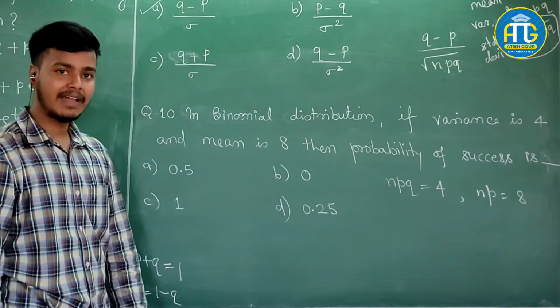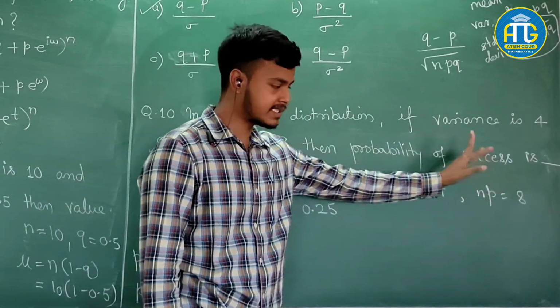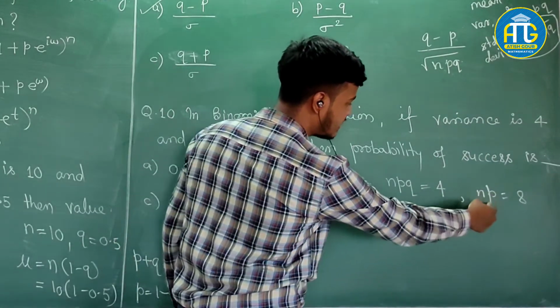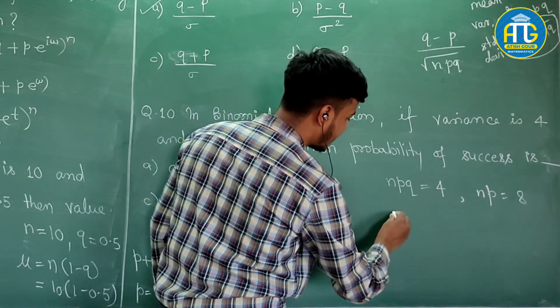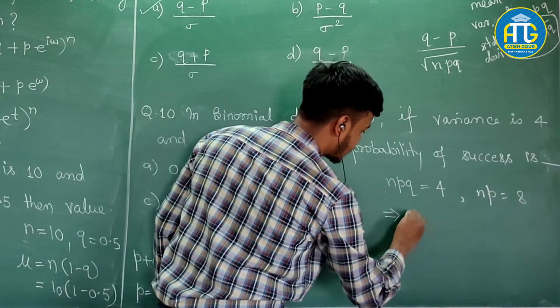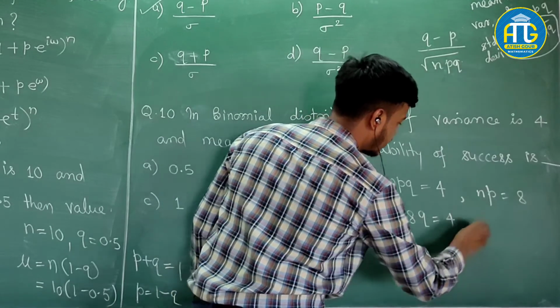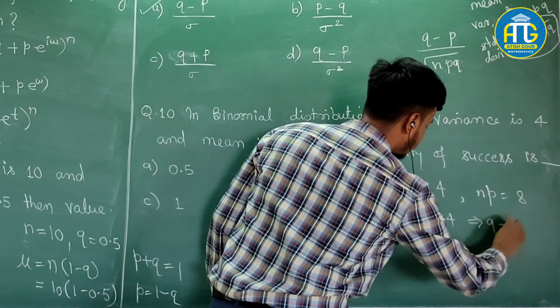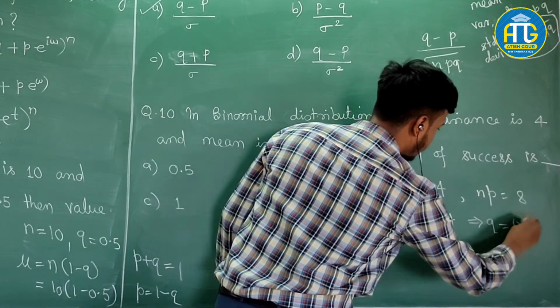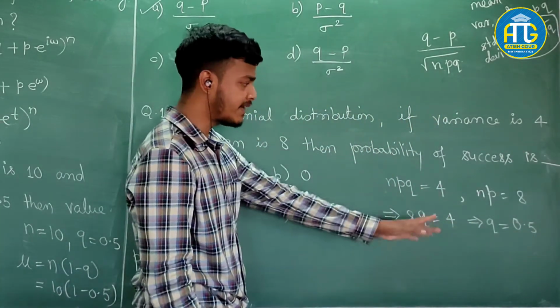What I have to find out is the probability of success. So let us solve these two first. What I can do is put the value of NP as 8, so I would be getting 8Q is equal to 4. This implies Q is equal to 0.5, right? 4 by 8, 1 by 2 is 0.5.